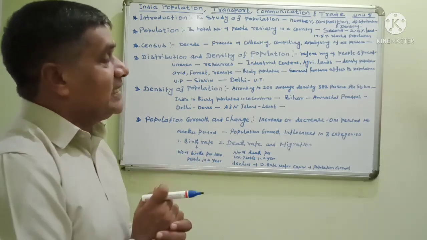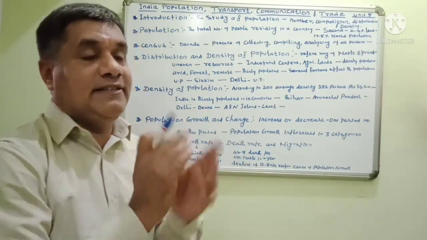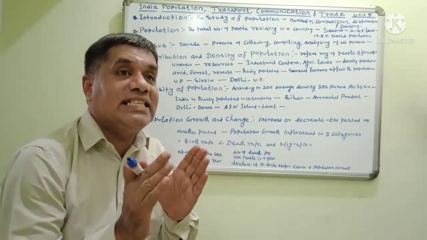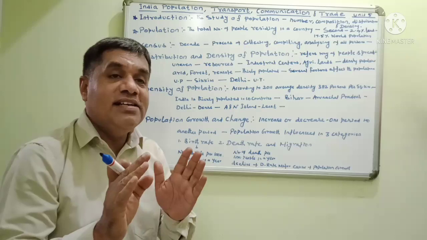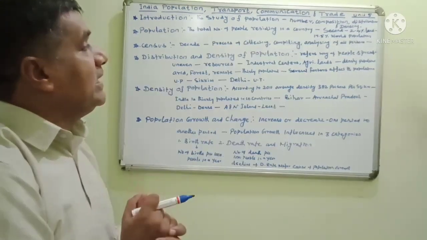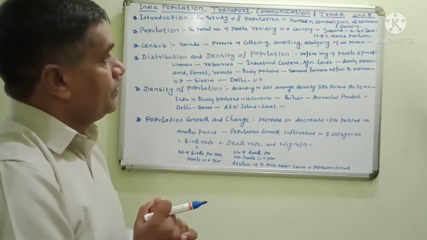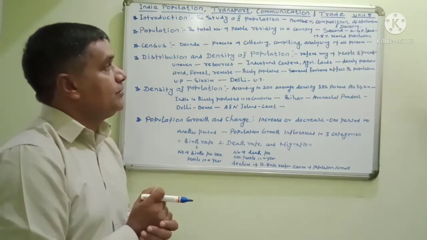India has the second highest population in the world, next to China.